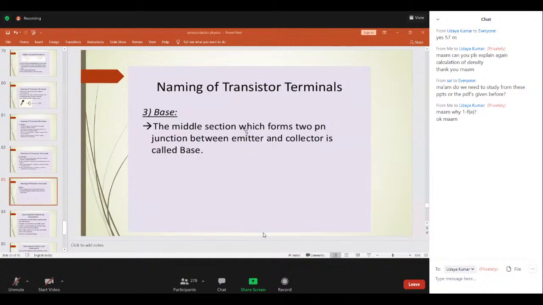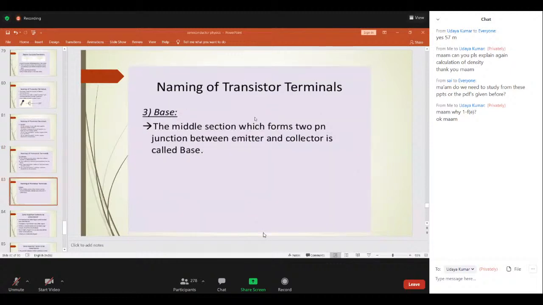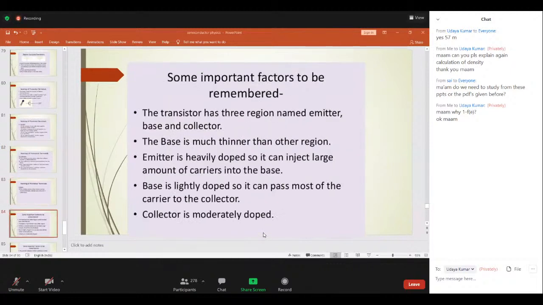The emitter always supplies majority charge carriers, and the base is very thin and acts like a barrier between the emitter and collector. The collector's main function is to collect majority charge carriers through the base. So this is all about the three terminals of the transistor.